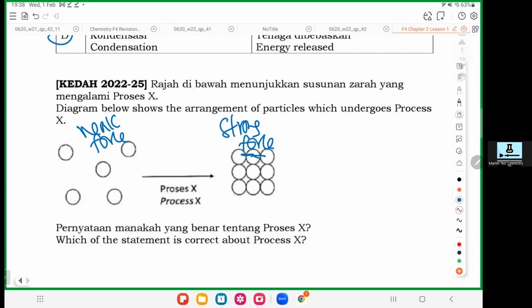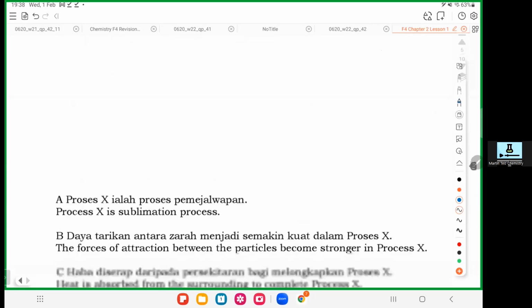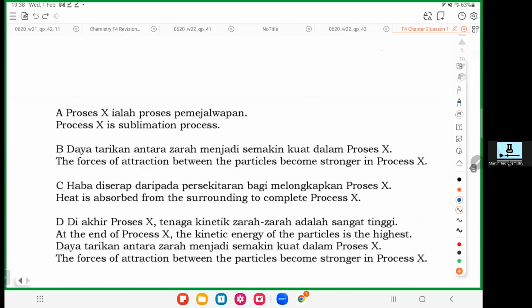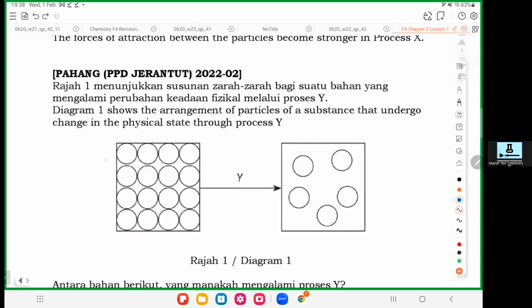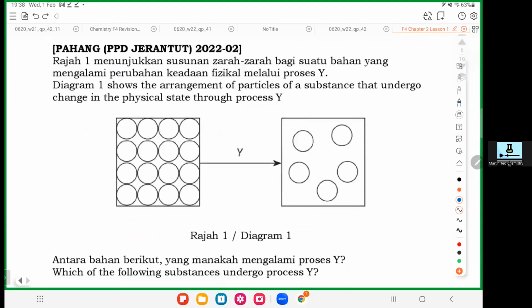Okay, so the force weak to strong. So the force actually becomes stronger. Absolutely. Okay, simple as that. Okay, so you have the arrangement. So what is the process? Everyone sticking together. This is a solid. So this one you have a far apart gas. So this process should be a sublimation.